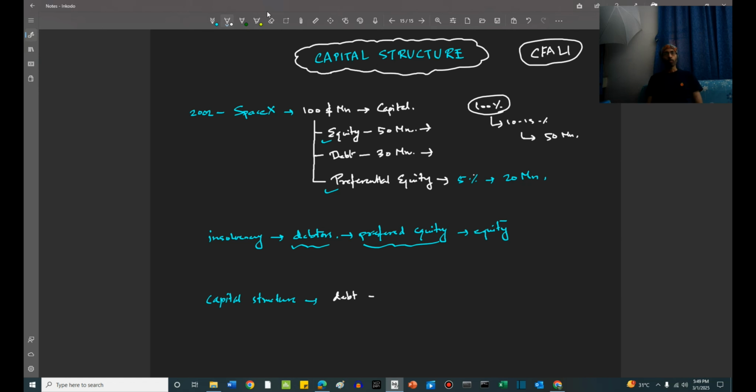For example, if it's a startup, the priority is ease of access. A startup hardly gets loans. As I said before, for a startup, it is very difficult to get loans. Firstly, because it is not having very good cash flows. Secondly, it does not have very good collaterals. So, debt becomes very difficult. So, what it can do? It can collect capital or collect investments through equity. This is usually through private equity.